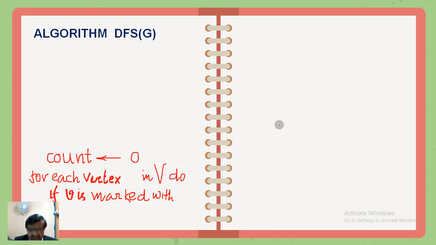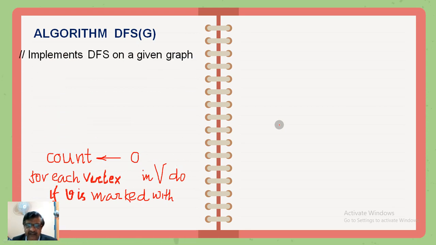Right, and we will write the algorithm now. Algorithm DFS. The input for this algorithm is the graph, that is, the set of vertices as well as the set of edges, which will be readily available in the form of an adjacency matrix. We should remember this.